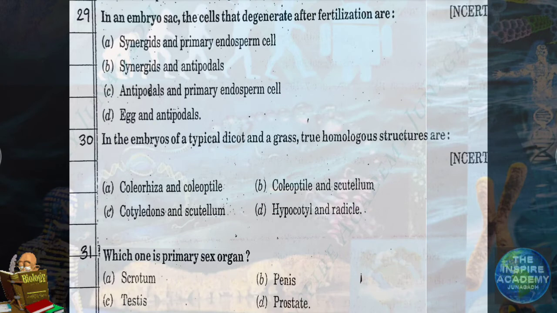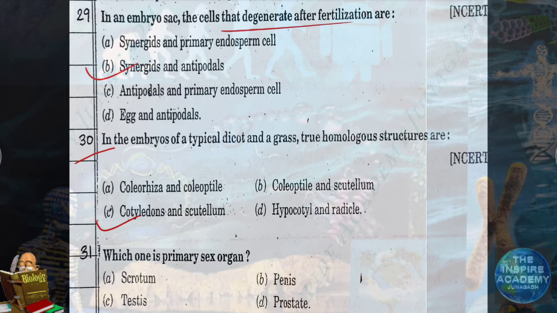Question number 29. In an embryo sac, the cells that degenerate after fertilization. These cells are synergids and antipodal cells. So answer will be B. Question number 30. In the embryos of a typical dicot and a grass, true homologous structures are cotyledons and scutellum. So remember, in monocot seed, the cotyledon is called scutellum.